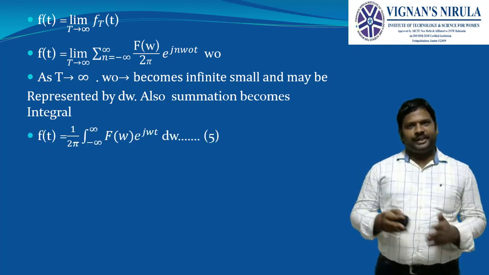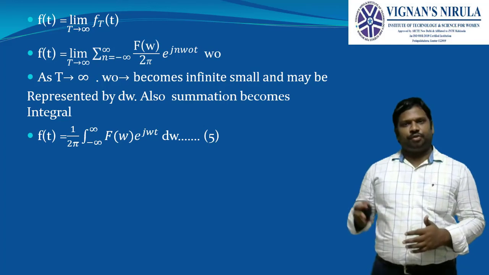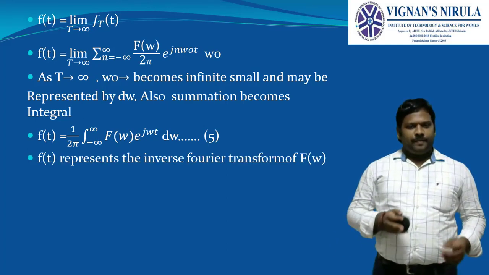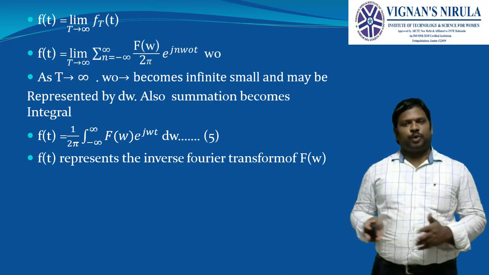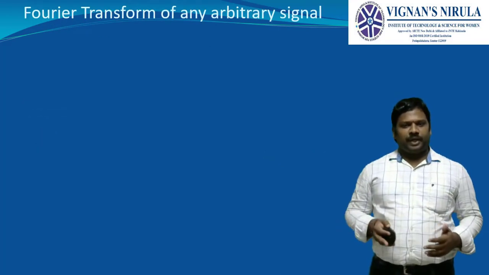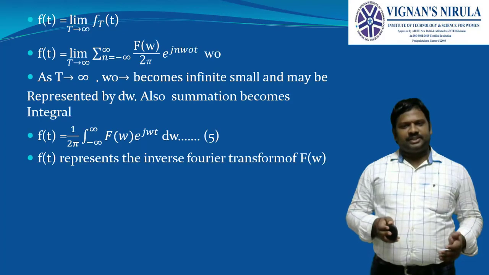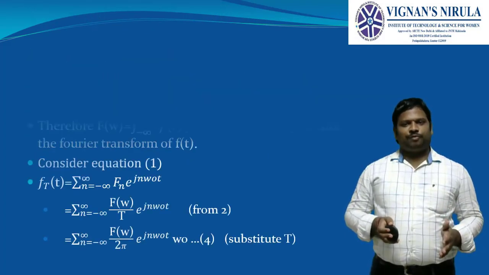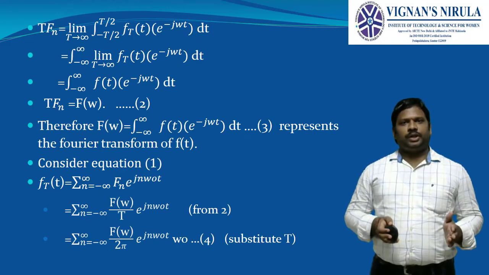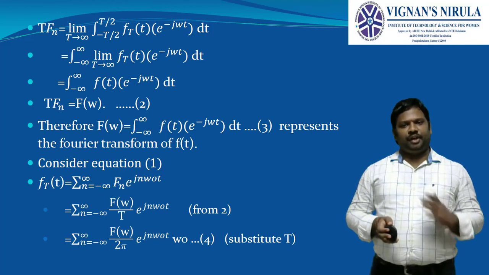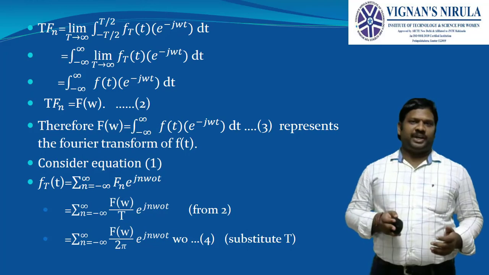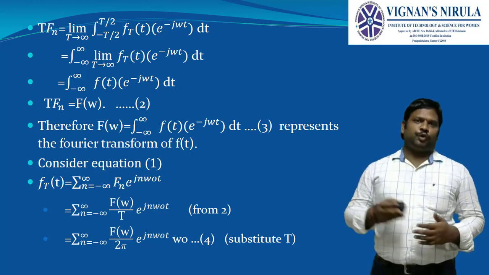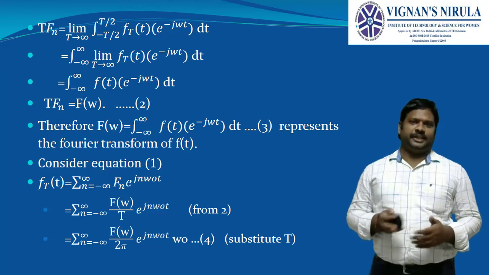Therefore, the final formula is 1 by 2 pi, integral from minus infinity to infinity of F(omega) e^(j omega t) d omega, where f(t) represents the inverse Fourier transform of F(omega). This represents the inverse Fourier transform, whereas F(omega) represents the Fourier transform, integral from minus infinity to infinity of f(t) e^(-j omega t). This is nothing but deriving the Fourier transform from the Fourier series, that is, the exponential Fourier series.